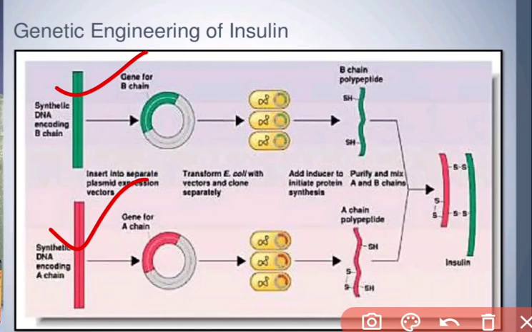In A and B, C will be removed, so I do not need C at all. So if we can produce the A and B chains and then artificially link them by a disulfide bond, we can produce insulin. That is the main targeted motto of genetic engineering. So now we are coming to rDNA technology. The DNA is isolated first, the A chain and B chain.